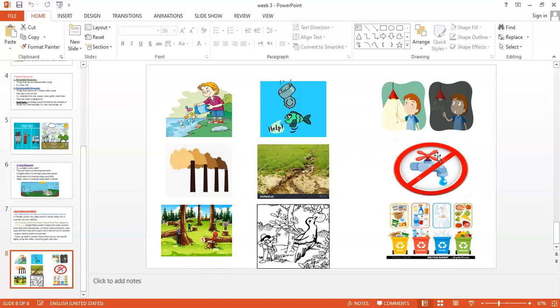But here is how we preserve these resources: turning off the lights, not using too much water, and recycling. We can recycle many products we use. This is our lesson today, resources of the United States.